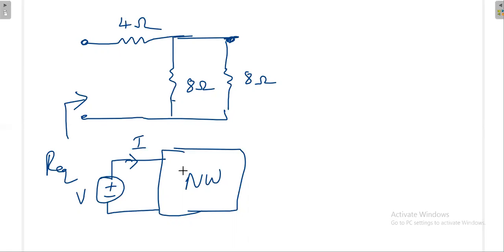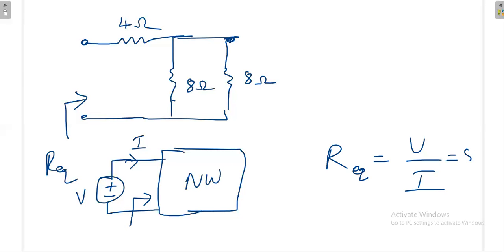Now you are connecting your network to one voltage source. Once you connect, immediately the current will be drawn. Now what I am telling, instead of looking into this element with this V and I, now the V is in your hand. You can measure with the multimeter how much current is drawn. So without looking into the network, the R equivalent is equal to V by I. That also will be the same, 8 ohm only.